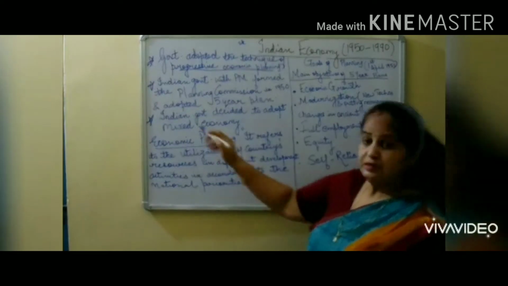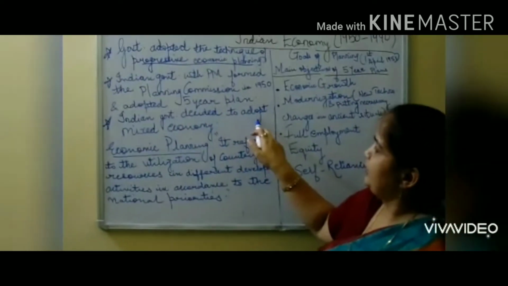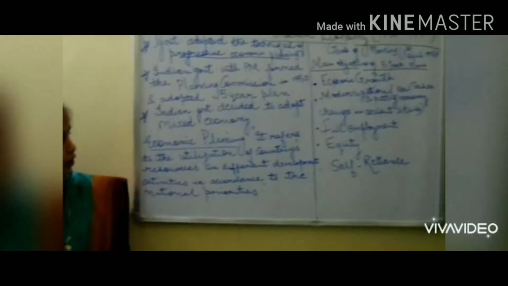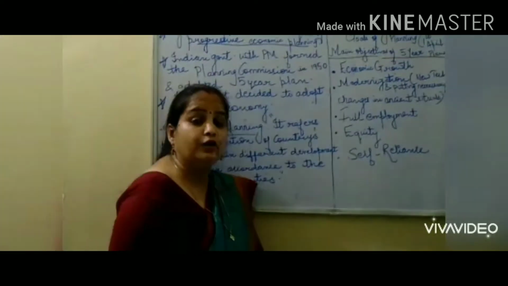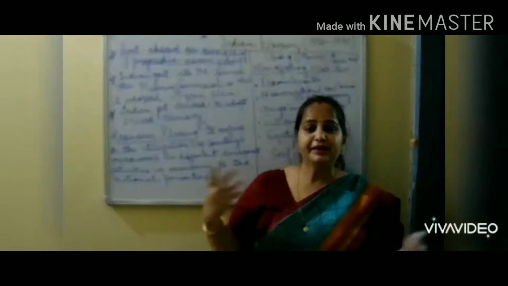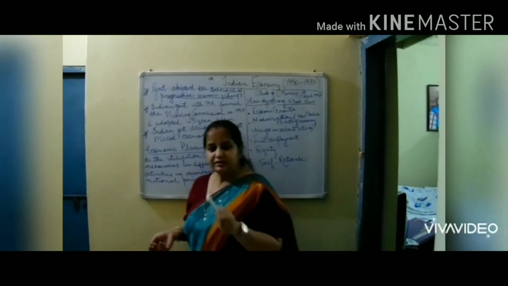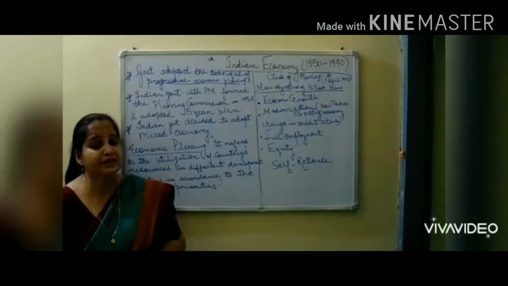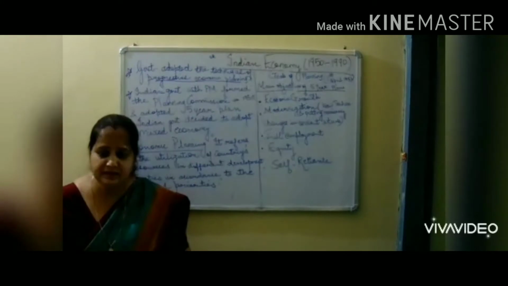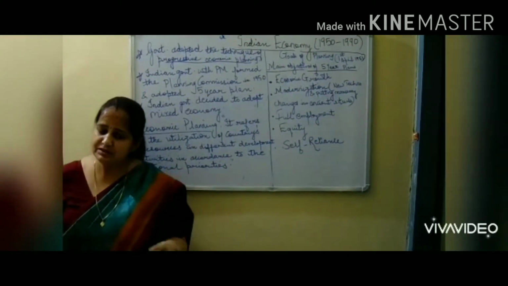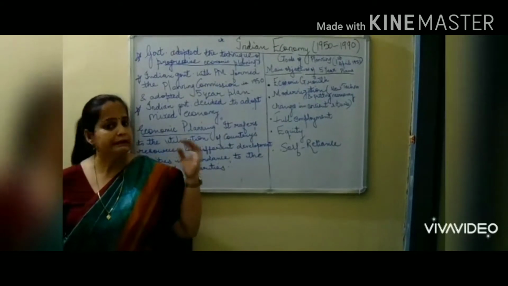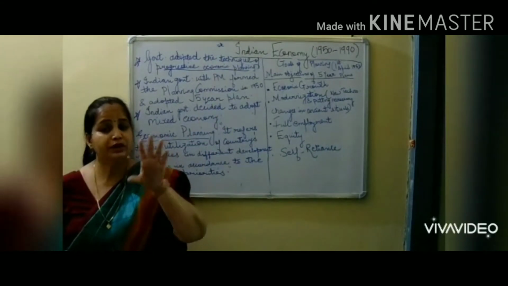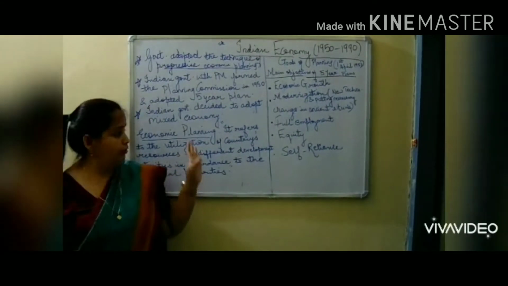Third, our Indian government decided to adopt a mixed economy. Now what is this mixed economy? Students, in class 11th in microeconomics you have already studied about the economic problem, its types and reasons, and what comes under mixed economy, capitalist economy, and so on. We won't discuss this in detail as we have already studied it, but regarding the economic problem, I will give you notes in the PDF that you have to note down in your copy.